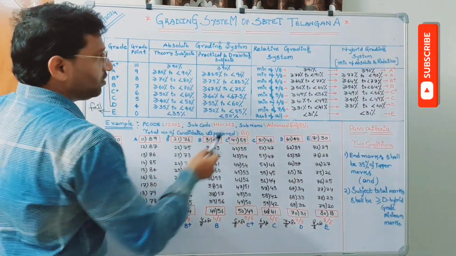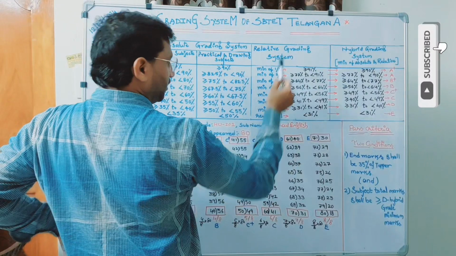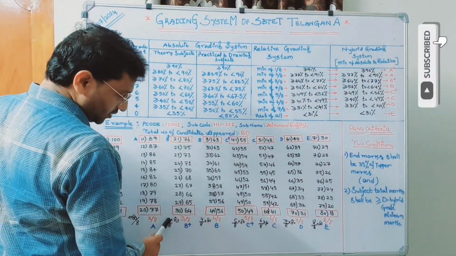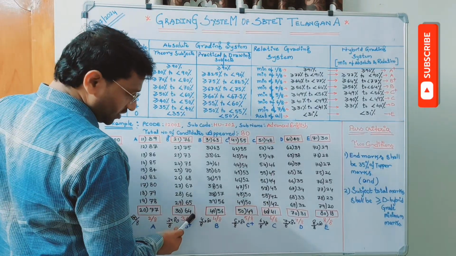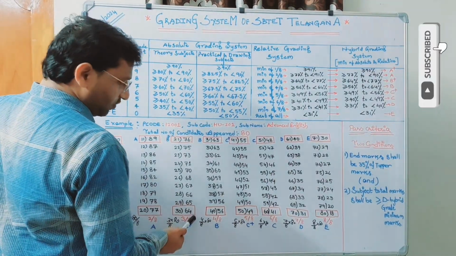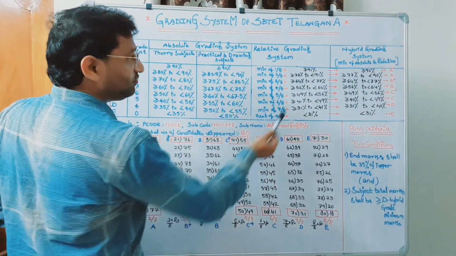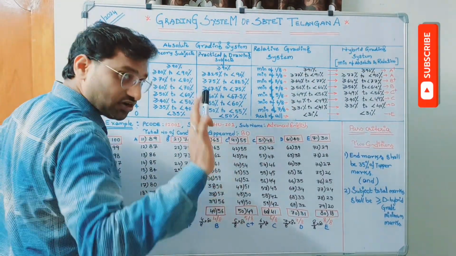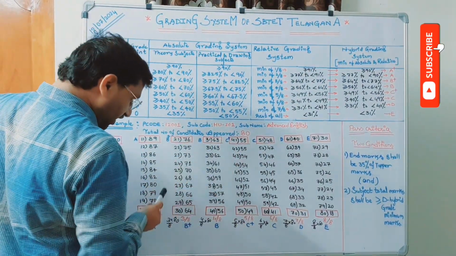Similarly, for B plus, what is B plus? It is actually 3 by 8 of the candidates. 3 by 8 into 80 is 30. The 30th candidate secured how many marks? 64. So what is the minimum range of B plus? 64, greater than or equal to 64. What is the maximum range? It is not 100. It is only 76.